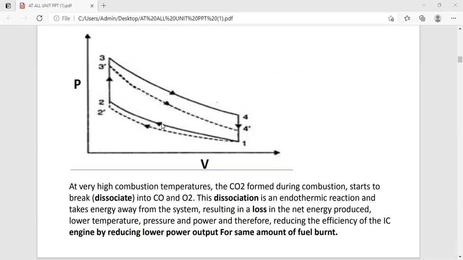Therefore, it reduces the efficiency of the IC engine by reducing the power output for the same amount of fuel burned.